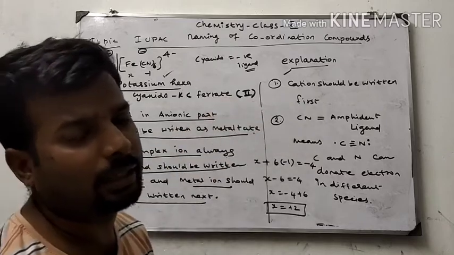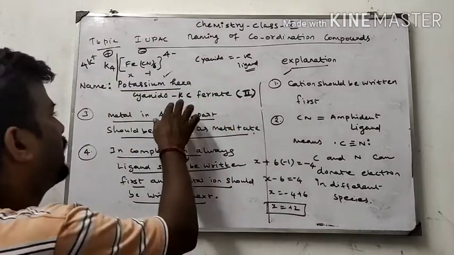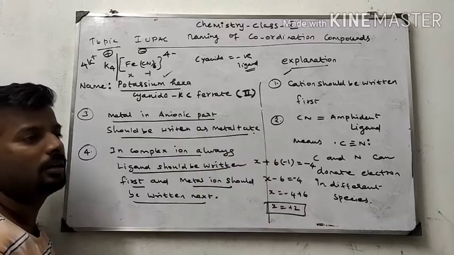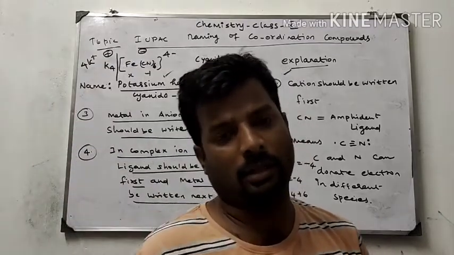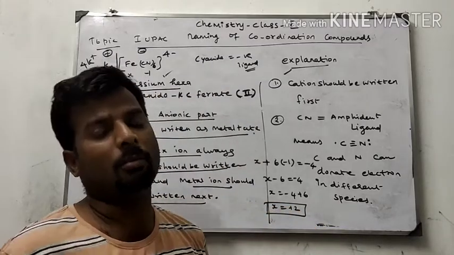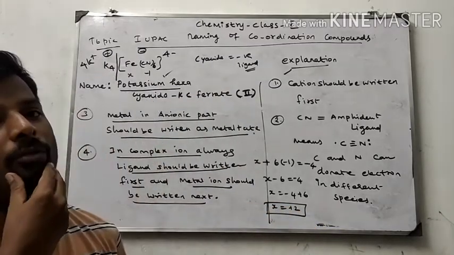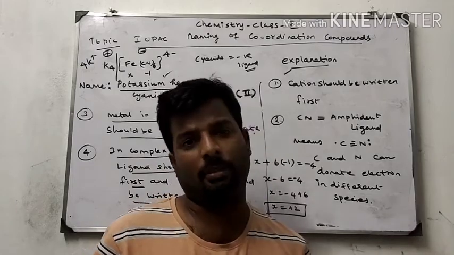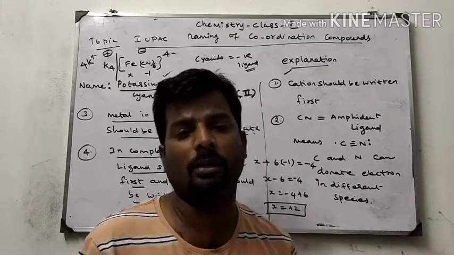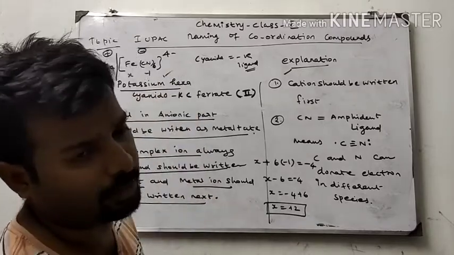Only for ambident ligands do we use kappa C or kappa N. NO2 is an ambident ligand and CN is an ambident ligand. Both are in this category only. We are using this kappa C method.